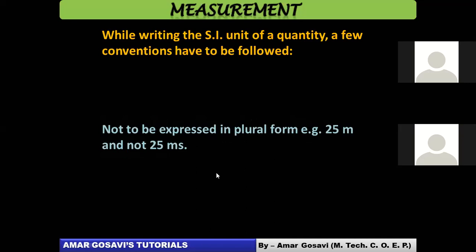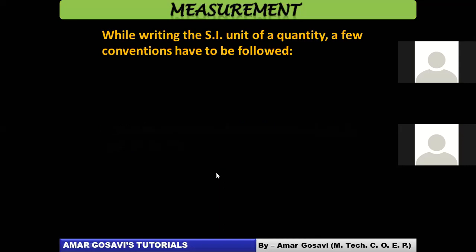The next rule, I said you should not write it in plural form. So even if it is 25, you will write it as meter only. You cannot write it as meters, which we were doing earlier. Now here onwards if you do it, you will lose marks. Had it been 1, we will write meter, and for 25 also we will write meter. Right? This is how it has to be. This is the next rule. Please see to it that you take a note of this. Let's move ahead then.